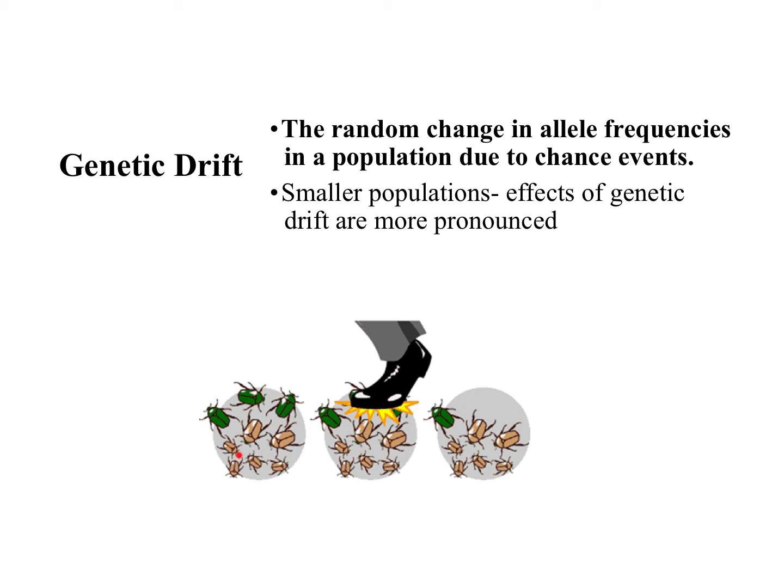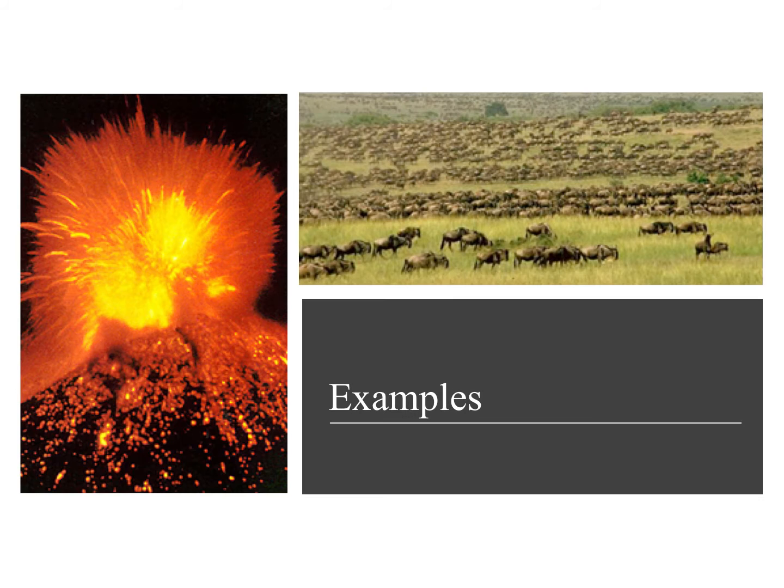Meaning that in this situation, neither the green bug nor the brown bug had an evolutionary advantage. Neither one was more fit for the environment. Instead, the random event, some just happened to get stepped on. Does that kind of make sense? I'm going to follow up with a few more examples too.